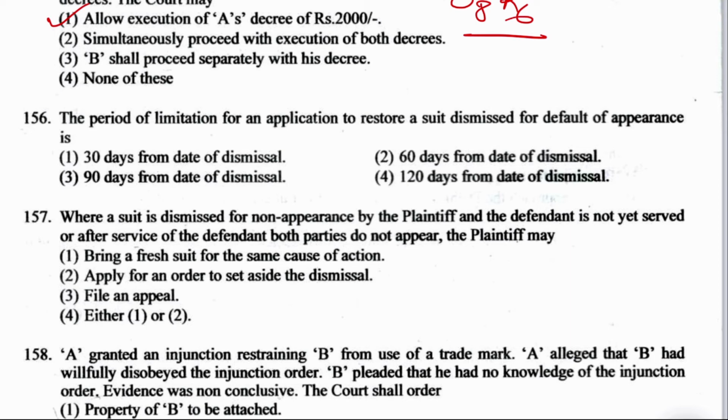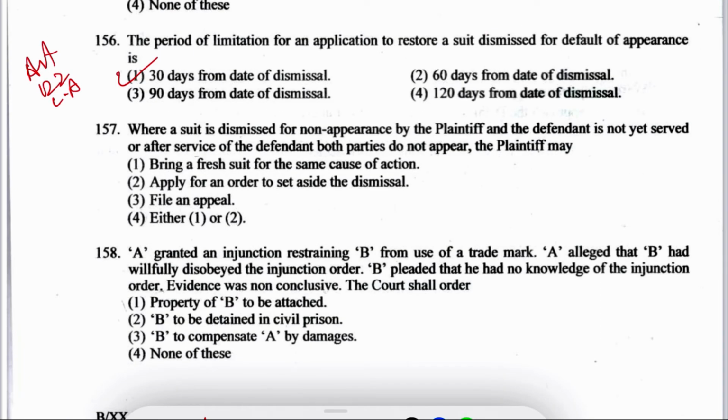The period of limitation for an application to restore a suit dismissed for default of appearance is how many days? It is 30 days from the date of dismissal. Option number 1. Period of limitation for application to restore suit dismissed for default of appearance is 30 days from the date of dismissal. Next is question number 157. Where a suit is dismissed for non-appearance by the plaintiff and the defendant is not yet served, or after service of the defendant both parties do not appear, then the plaintiff may bring a fresh suit for the same cause of action, apply for an order to set aside the dismissal, file an appeal, or option 4, either 1 or 2.